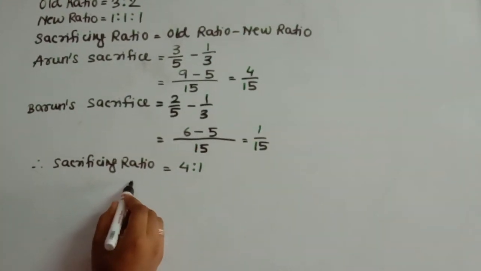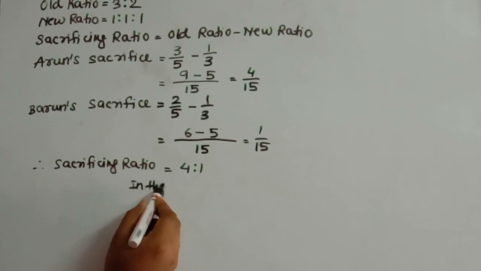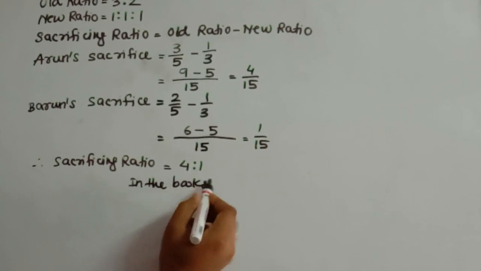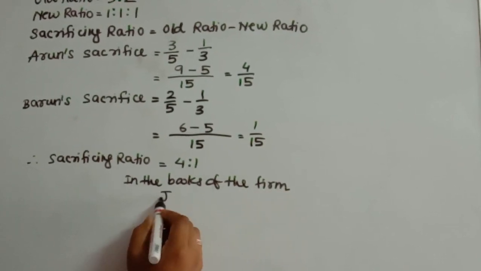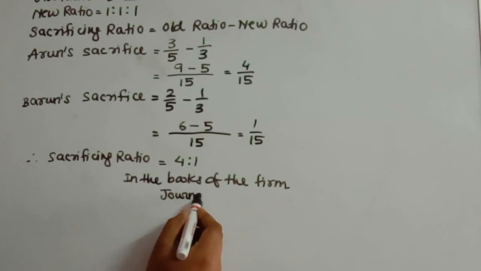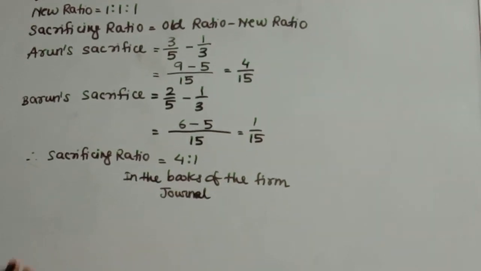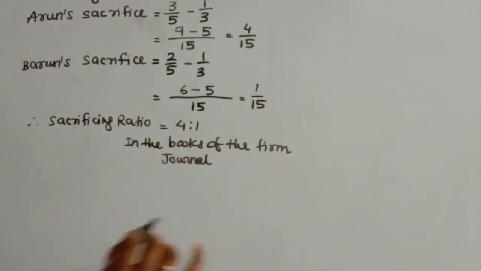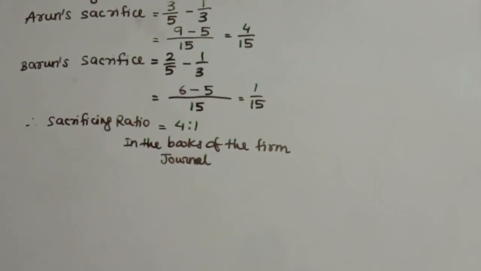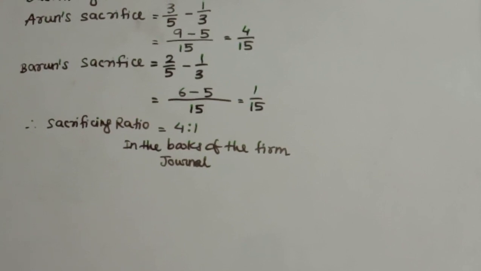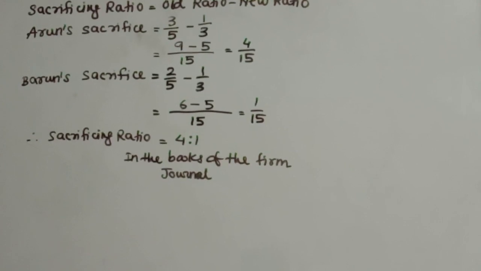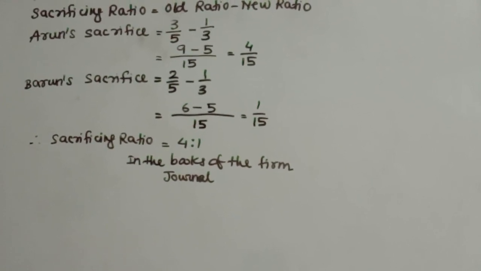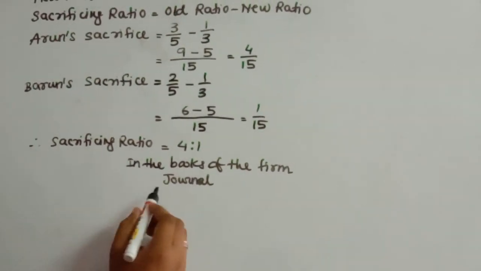So we'll pass the entries in the books of the partnership firm. In the books of the firm, journal. The question wants us to prepare the journal entries. So you will draw the format in a proper manner. I am just showing you the entries one by one. The first entry will be with regard to the new partner Chandan coming into the firm with capital rupees 50,000 and premium rupees 30,000. So the entry for that will be